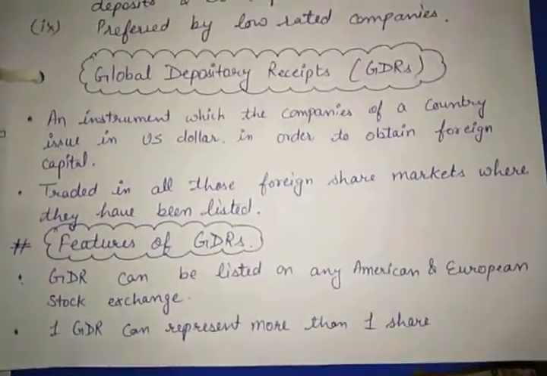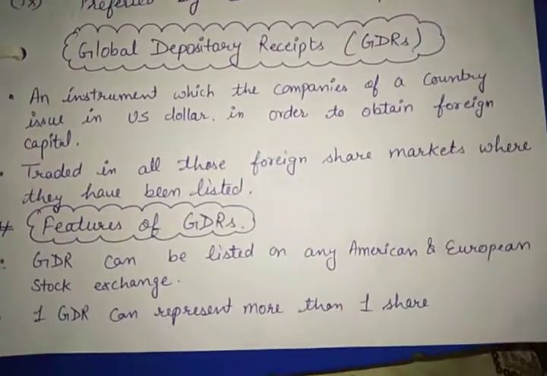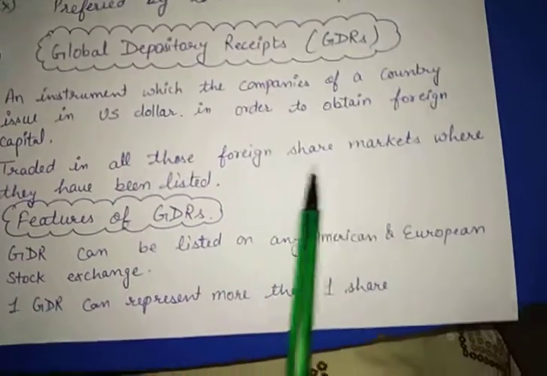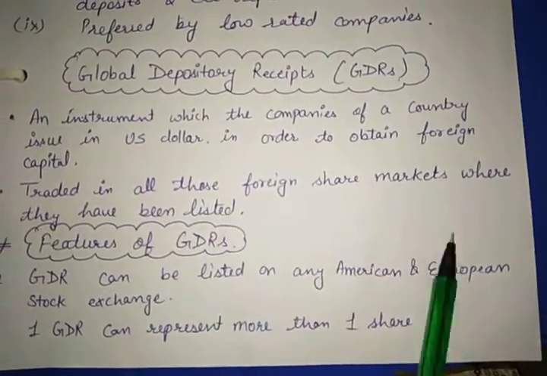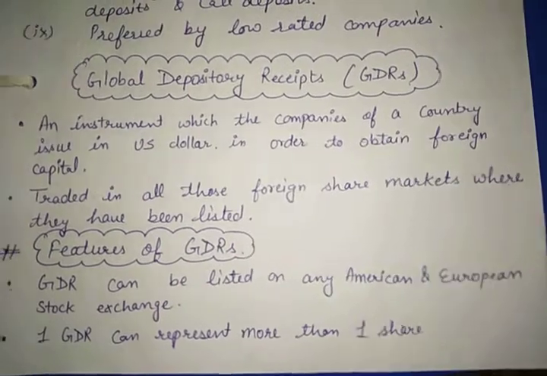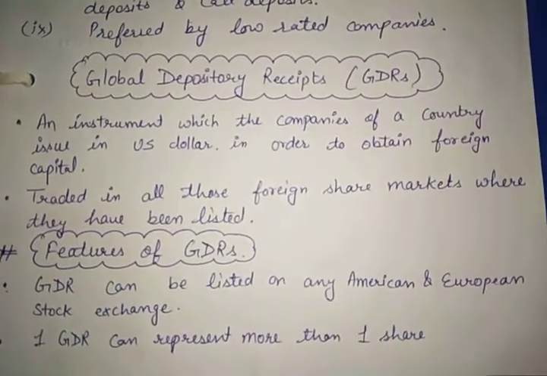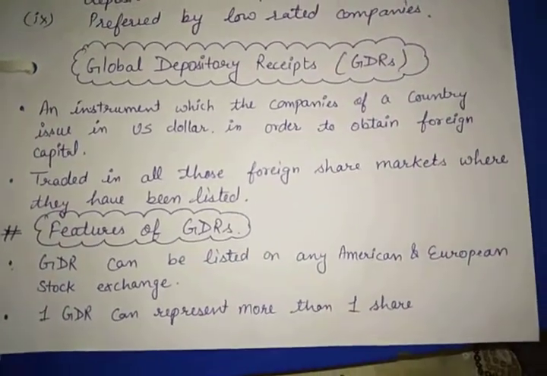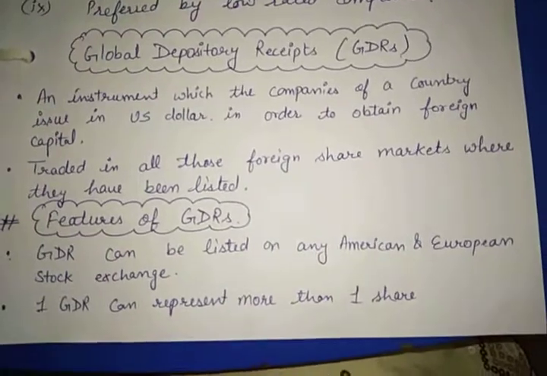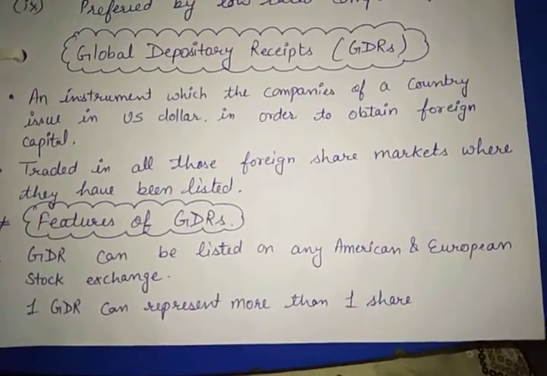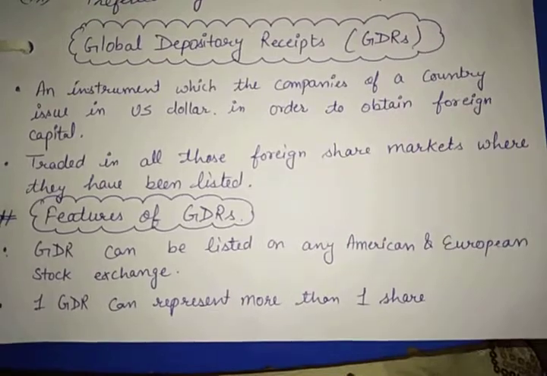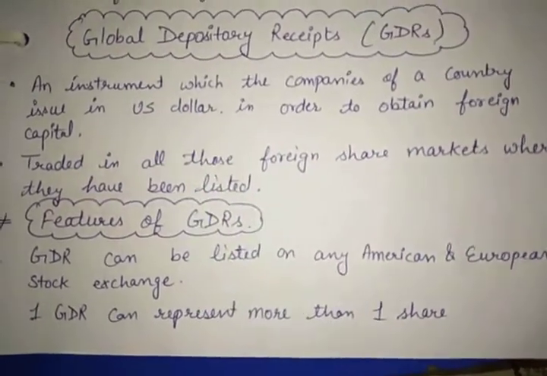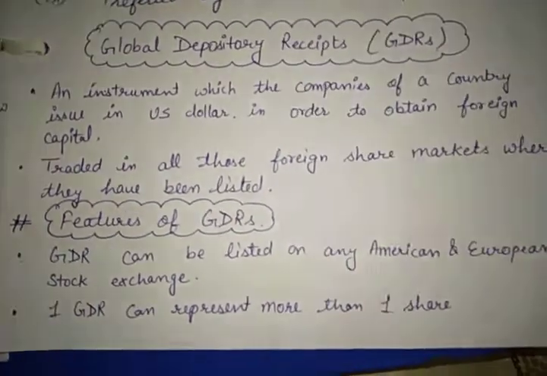Like you have to list the shares. The share you are issuing must be listed in the stock exchange of India, then you can sell them. And similar is for GDR, they should be registered in the foreign share market so they can be sold in the market. So what is GDR? A security. A security in which currency? US dollar. Where is it issued? It is issued in foreign capital market. It is issued to obtain foreign currency. Who issues it? Any company of a country can issue it, but the condition is the company must issue this currency in US dollar.